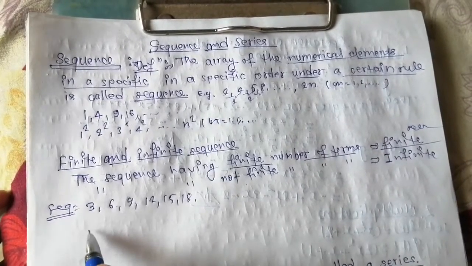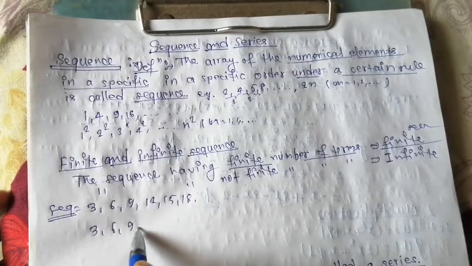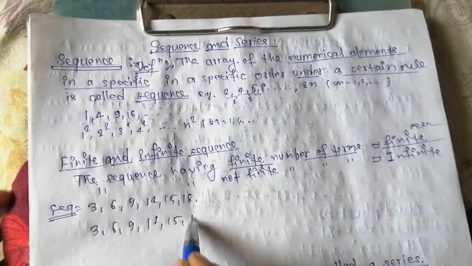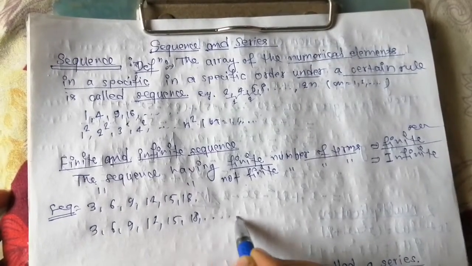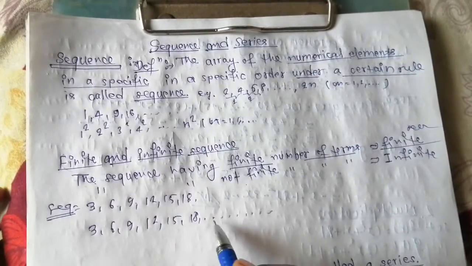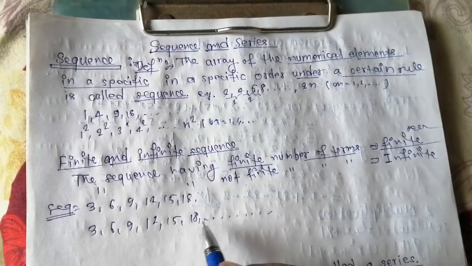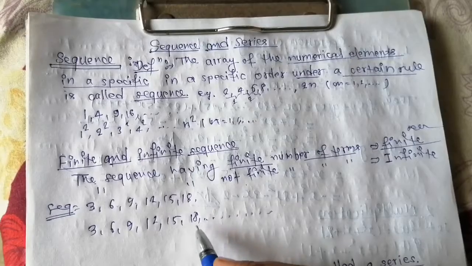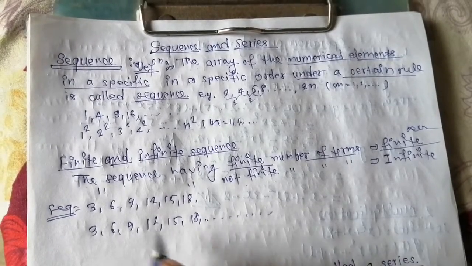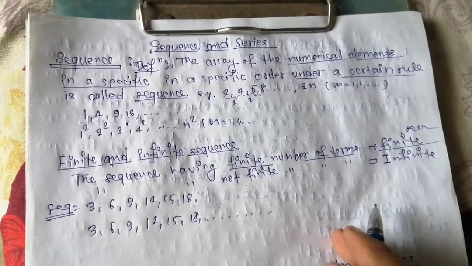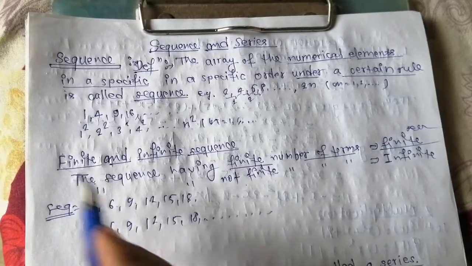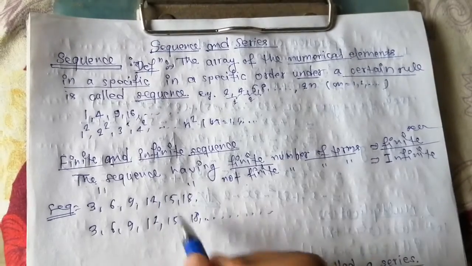Again, if we write 3, 6, 9, 12, 15, and so on, the dotted line represents that after 18 this sequence may continue. A continuing sequence is called an infinite sequence.